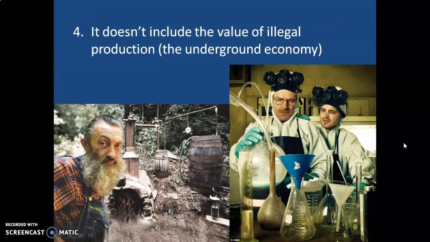And finally, GDP doesn't count the value of illegal production or the underground economy. So sadly, there's a lot of production that is illegal, the production of narcotics that you see here, or illegal whiskey on the left. That is not going to be included in GDP, even though it is production. There is value there, and sadly, people will pay a lot of money for that illegal production, but that's not going to be counted in the GDP.